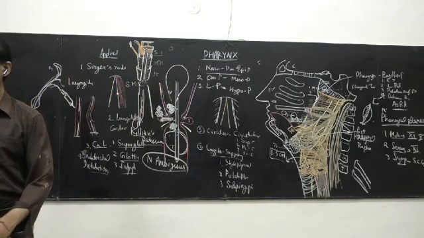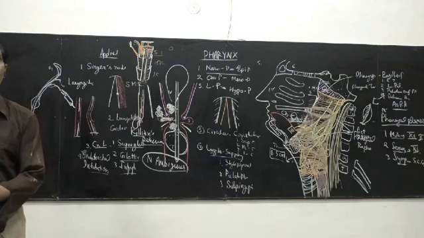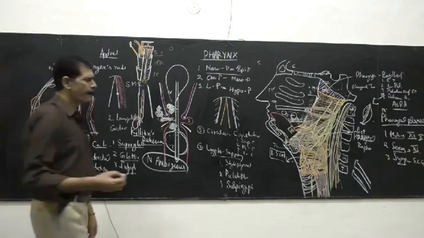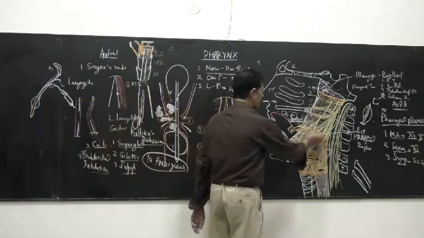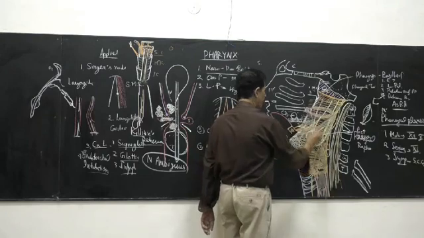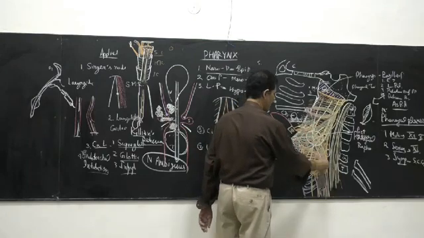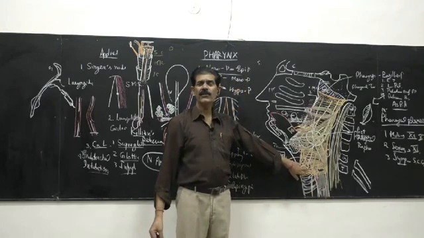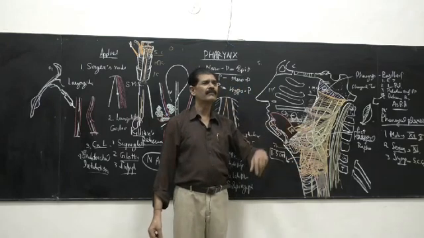Once this plexus is formed, it is called the pharyngeal plexus. Now this pharyngeal plexus will give various branches, and these branches will go up and down and supply all the muscles. But these plexus branches finish when they reach the inferior constrictor.